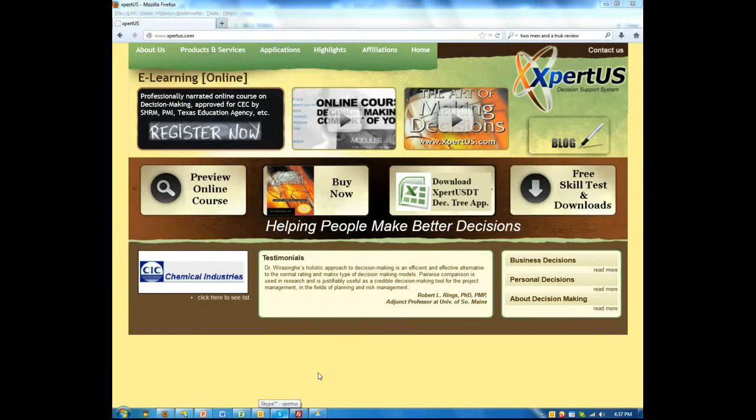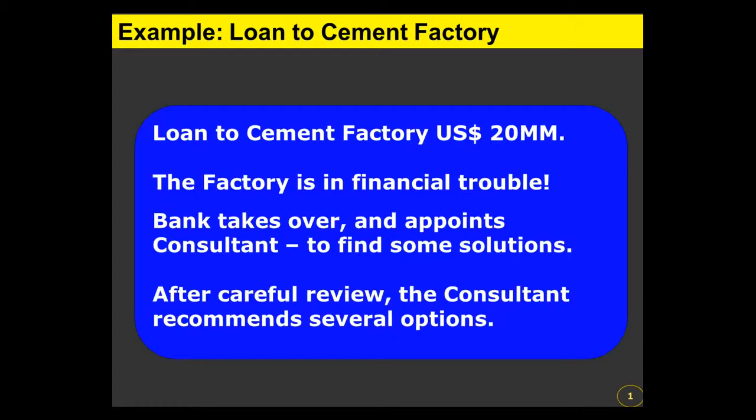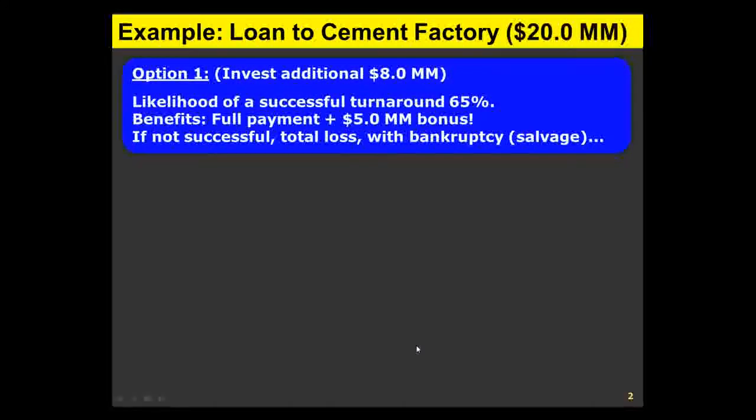Today we're going to talk about the typical problem that banks face related to investments. So let's take a look at our example. This bank had loaned $20 million to a cement factory, and the factory gets into financial trouble, and the bank takes over and appoints a consultant to find some solutions.